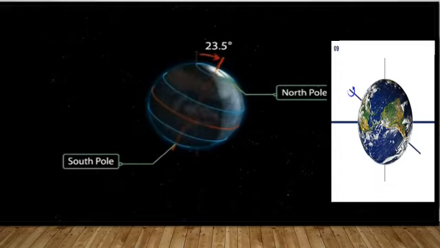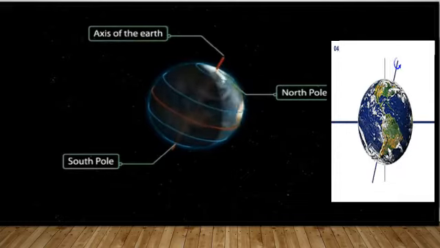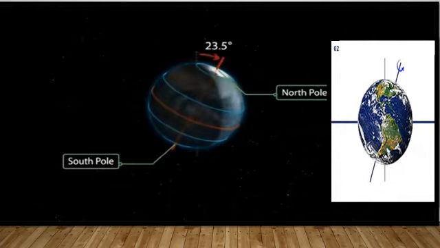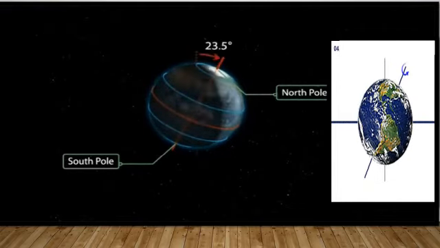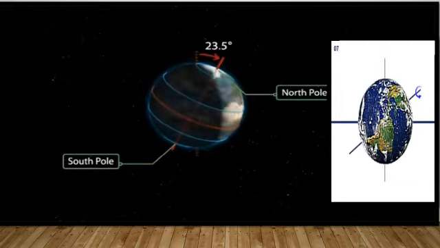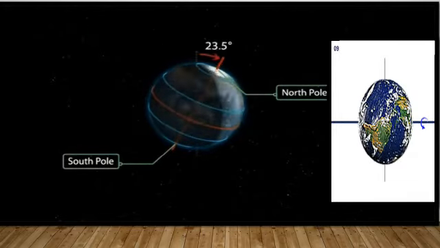The axis of the earth, which passes through the poles, is inclined at an angle of 23.5 degrees from the vertical. This tilt of the earth's axis is known as inclination of earth's axis.